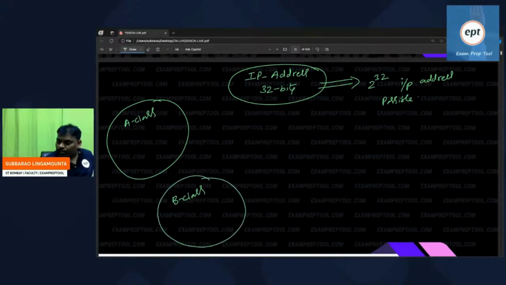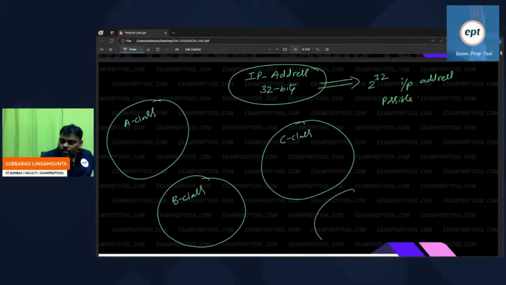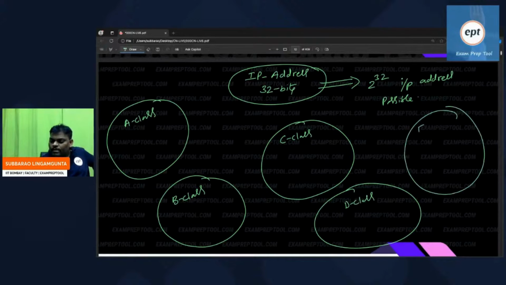Out of those 2 power 32 IP addresses, A class purpose how many IP addresses? B class purpose how many? C class purpose how many? D class purpose how many? E class purpose how many? Can anyone guess? Total IP addresses are 2 power 32. I want an answer from each and every one.